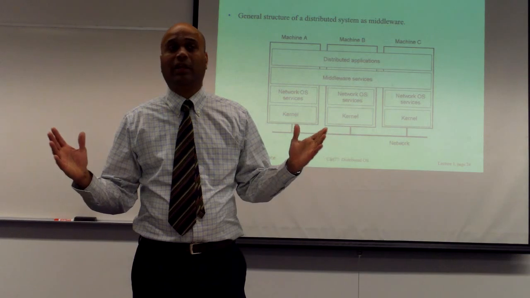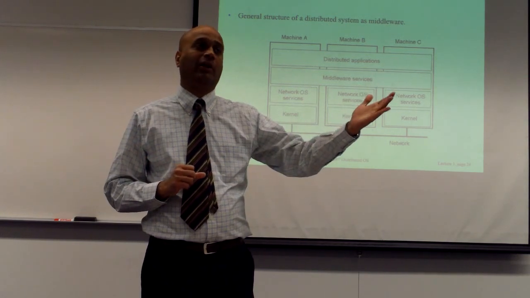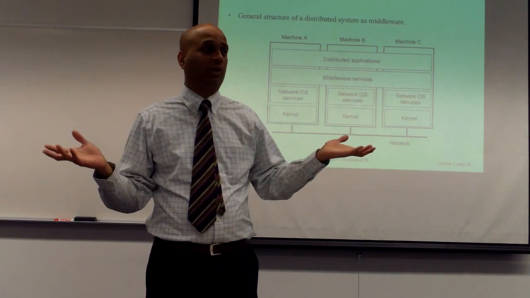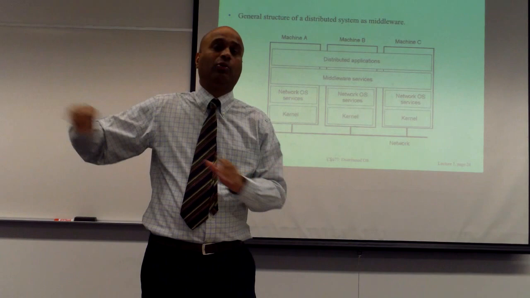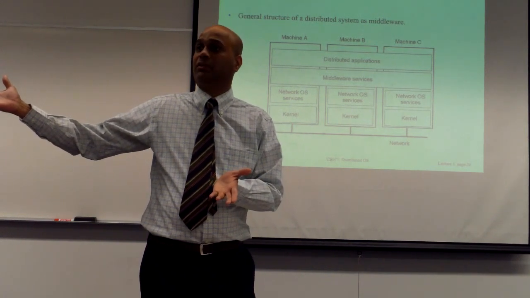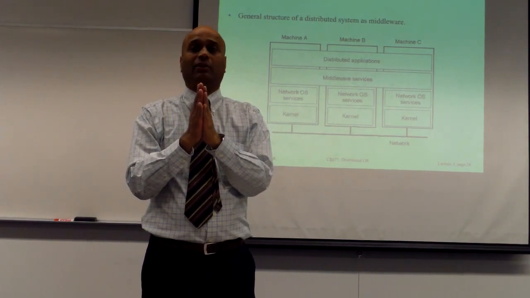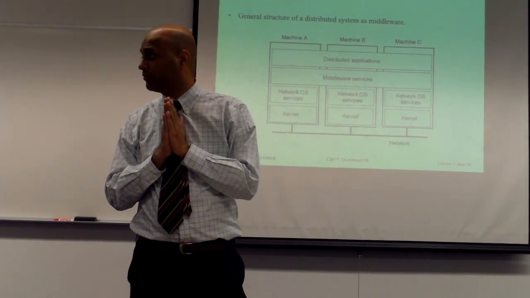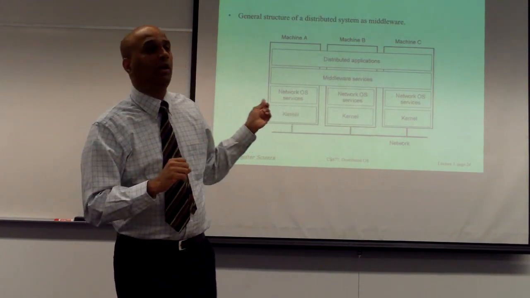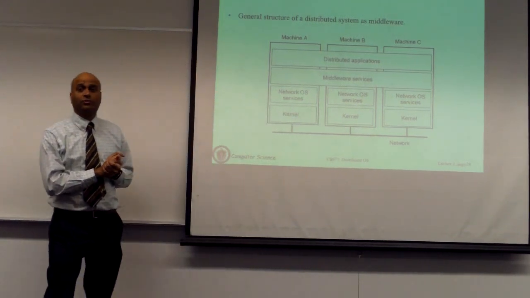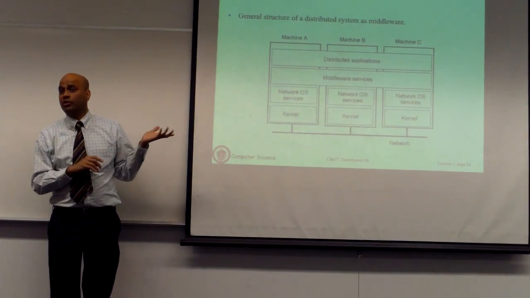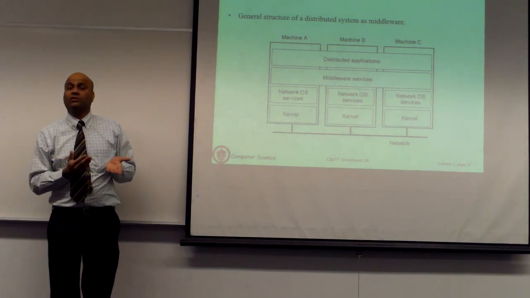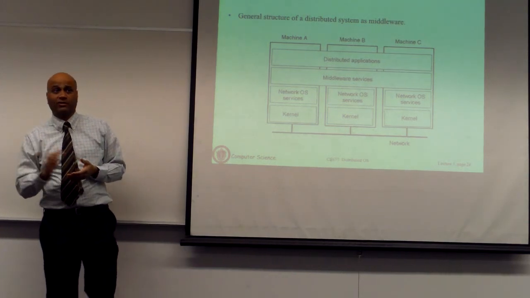So you essentially have this progression. On the one hand, you have a distributed OS that's going to run on a bunch of machines and make it look like one machine, and on the other hand a network OS, essentially independent machines that just can talk to one another. And the middleware layer of OS is somewhere in between, takes a network OS, and tries to make it look like a distributed OS. So that's essentially what the operating system in a distributed world is going to look like. We are going to focus mostly on network operating system and middleware so that you can see how OSs treat distributed systems. Next time.